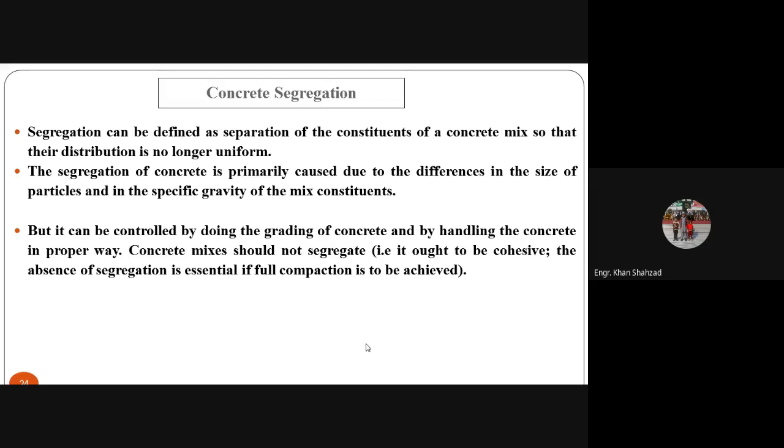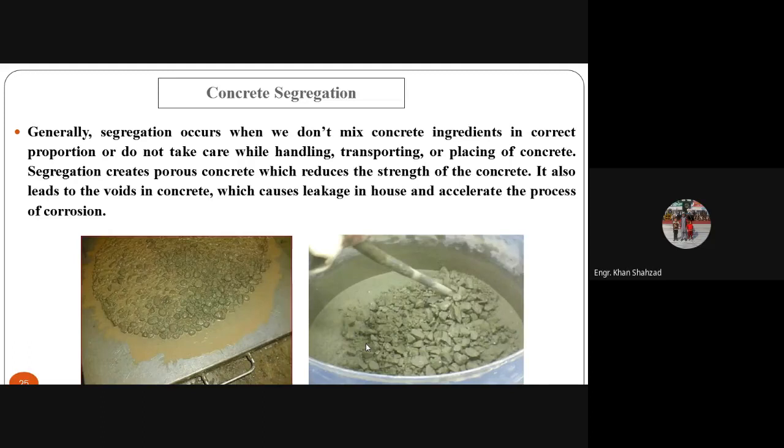Concrete mixes should not segregate. That is, they ought to be cohesive. The absence of segregation is essential if full compaction is to be achieved. If you want to compact the concrete 100%, there should be no segregation. Otherwise, you may not be able to compact the concrete properly, and it will also reduce the strength of the concrete. Generally, segregation occurs when we don't mix concrete ingredients in correct proportion or do not take care while handling, transporting, or placing the concrete. As I told you, you will have to use the proper material, the proper aggregate.